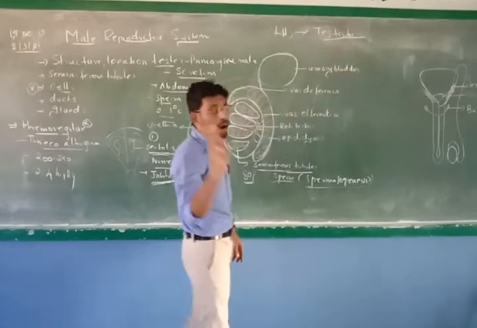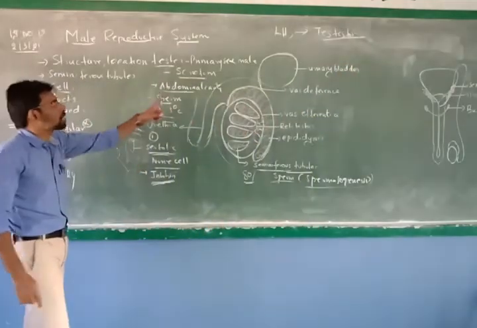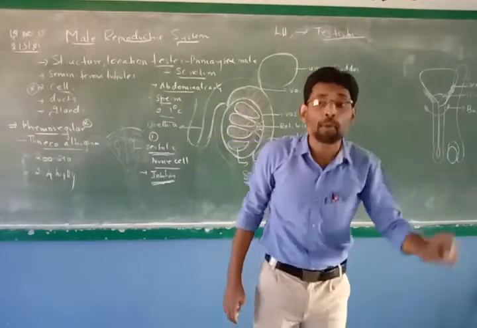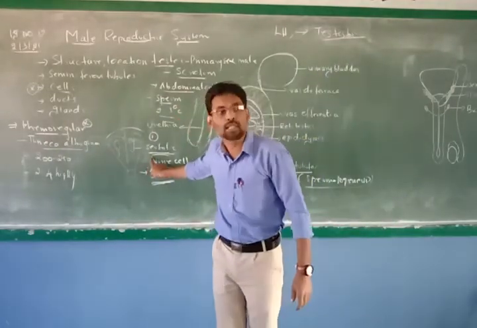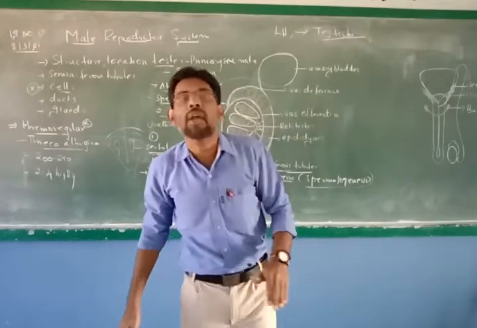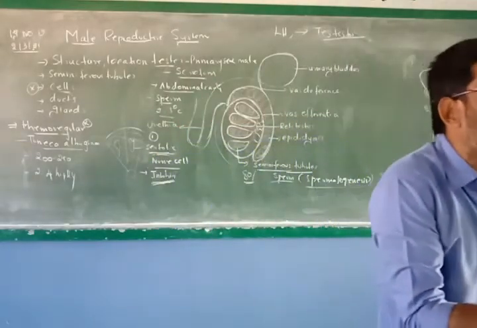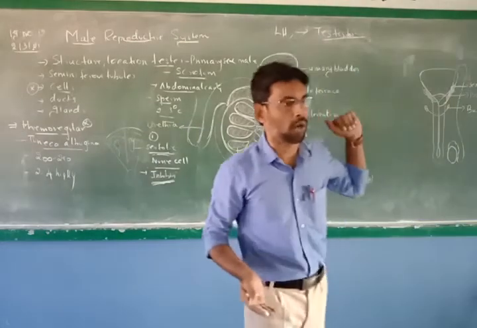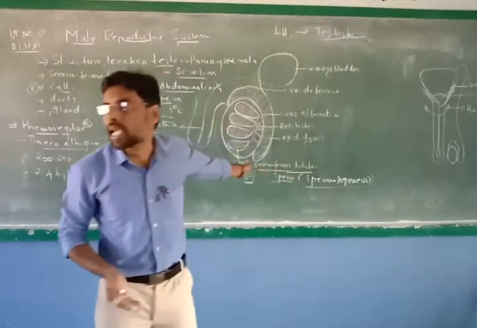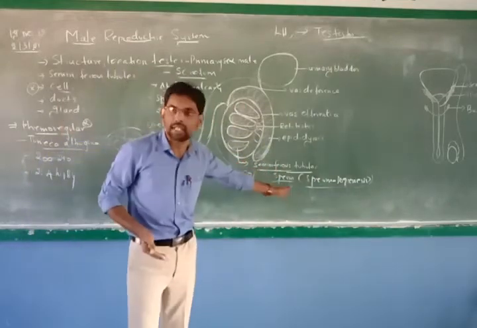Clear? Right. So now what is happening is, there is a protein produced by the Sertoli cells. You remember androgen binding protein. That protein is always involved in maintaining a constant level of testosterone. Only when the testosterone level is constant can the sperm cells be produced. That means spermatogenesis will take place.